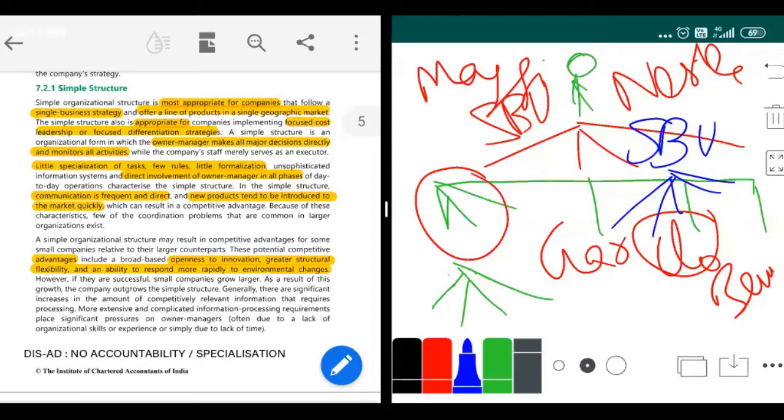Until SBU, is everyone clear? This was the most difficult and understandable part in the chapter. Everything else is easy. If you might have read this chapter on your own before, or have not attended the classes and taken up this chapter, you might not have understood the examples of divisional, multidivisional, and SBU, because all three seem the same, with only a little bit of difference among them.